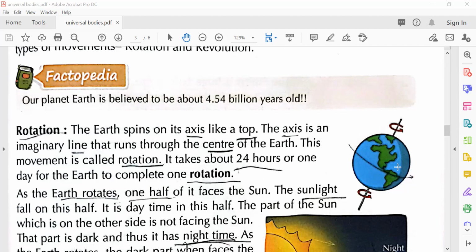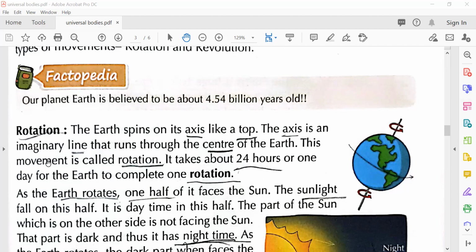This is spinning. There's a smooth little triangle thing underneath, and that's how it spins. So the earth spins on its axis like a top. Similarly, earth also has an axis. The axis is an imaginary line that runs through the center of the earth. So this axis is not a physical line, it is an imaginary line.